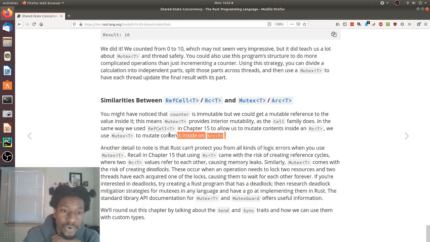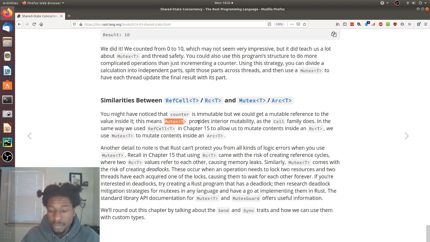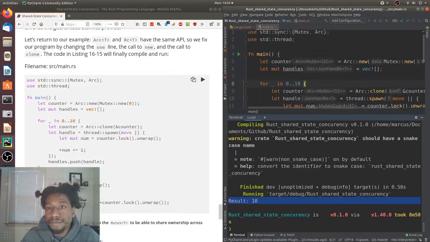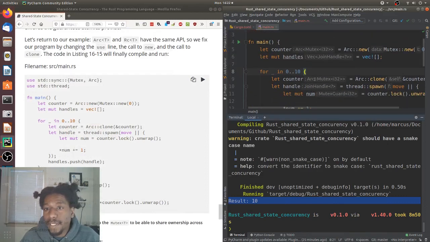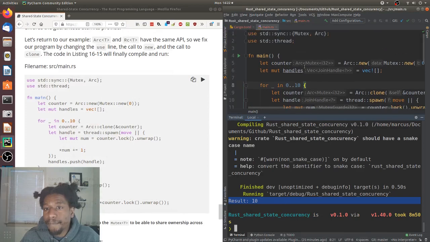So right now they're just drawing the parallels, which one thing I did forget to mention, but yeah, that is a thing. Mutex was immutable, so let's go back to our program real quick. When we define the mutex right here, it does not have a mutable keyword, so it is immutable.